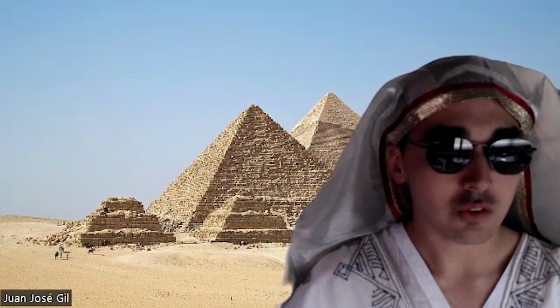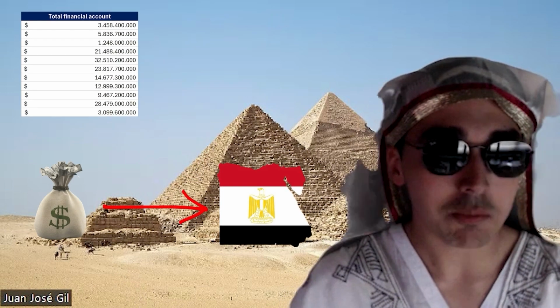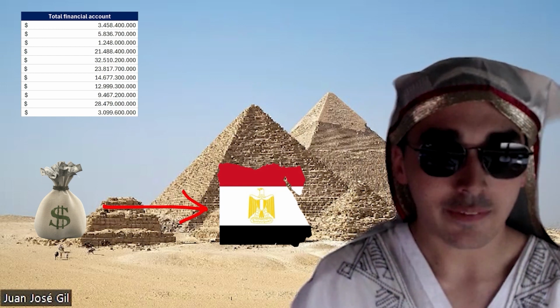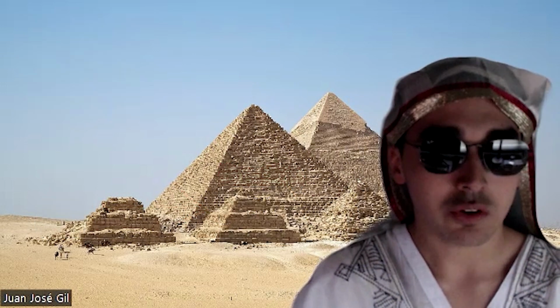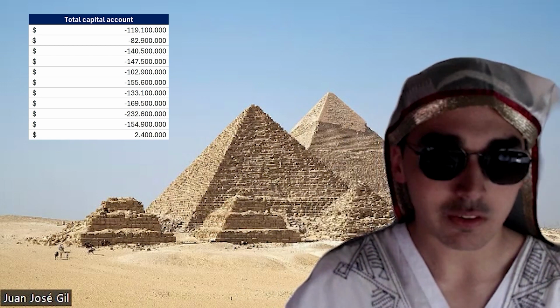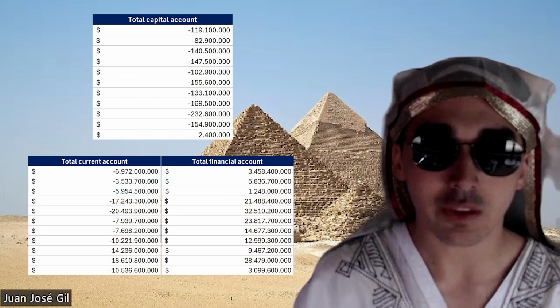We can also see how the financial account is in a surplus, meaning that money from other countries or foreign investors is coming into Egypt. Although it also means that Egypt owes more money, and they must pay some interest on that money. We can also see how the capital account, although it is not zero every year, has a very low magnitude of millions of dollars in comparison to the current account and the financial account that are in billions of dollars.